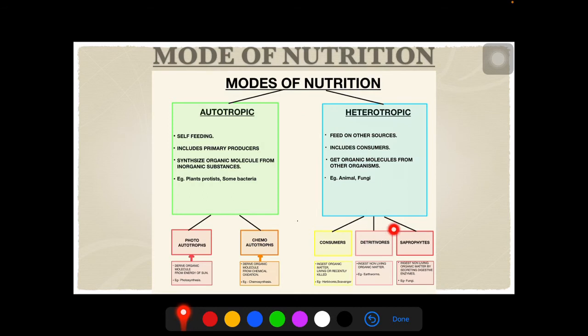Talking about the detritivores, these are the organisms which ingest non-living organic matter. Example, earthworm. Again, this is an MCQ question. Saprophytes are organisms which ingest non-living organic matter by secreting digestive enzymes. Example is fungi. Again, MCQ questions.